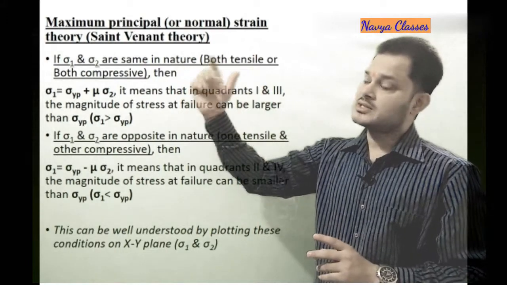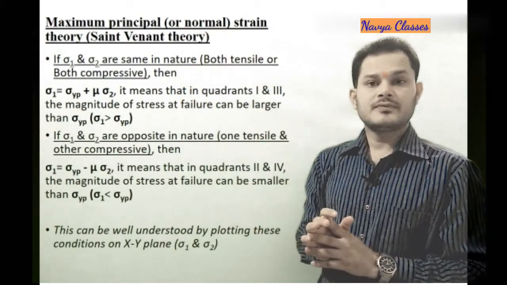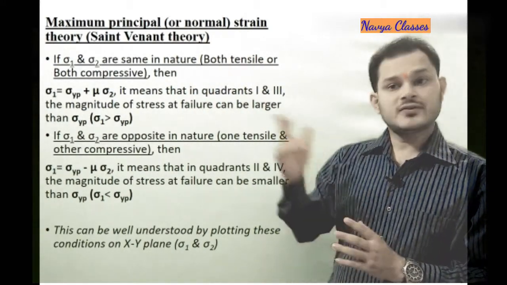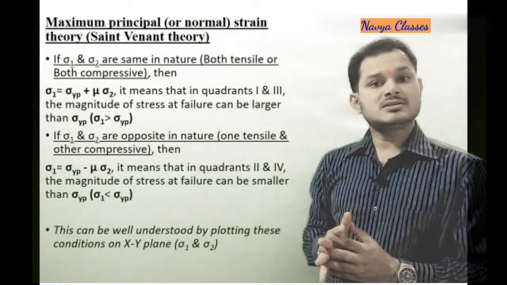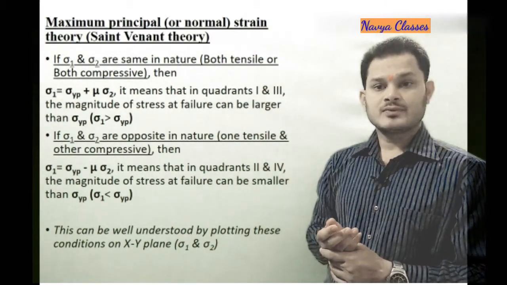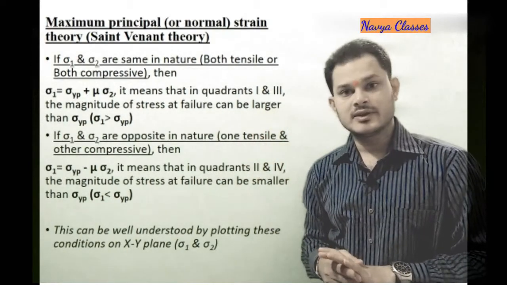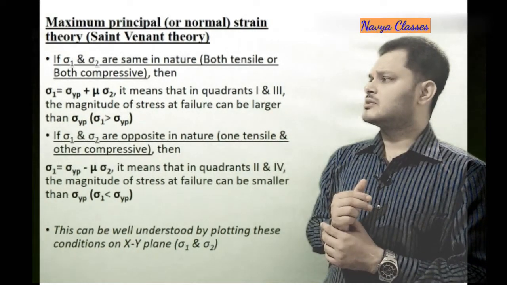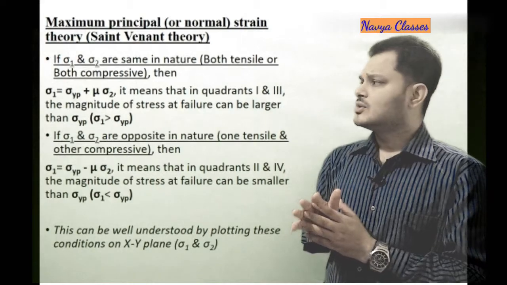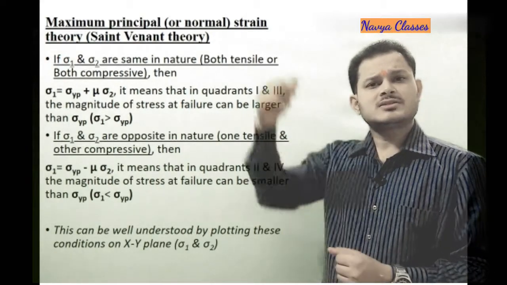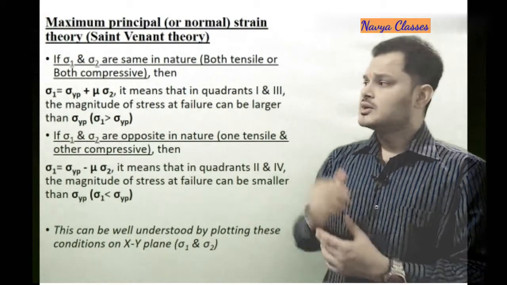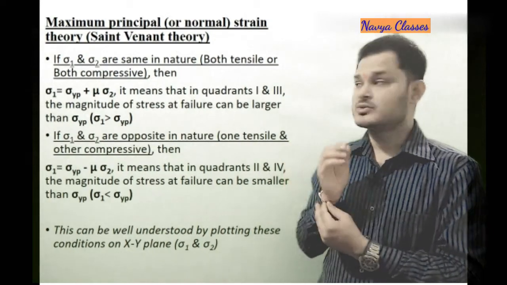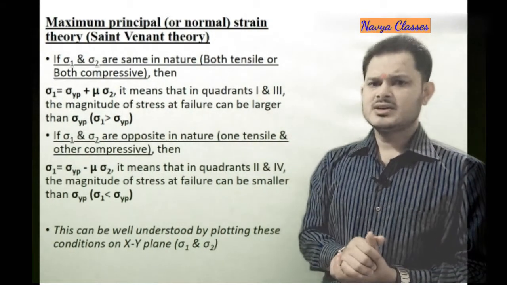So sigma 1 is exceeding the limit of sigma yp. It means that in quadrants 1 and 3 the magnitude of stress at failure can be larger than sigma yp, that is, sigma 1 is greater than sigma yp. This was not a case in the first and second theories of failure, so this is a new thing here. But this makes us think about how a stress value can reach and exceed the value of sigma yp. After crossing the limit of sigma yp, the material is going to fail according to this equation. Now let us see the other case.